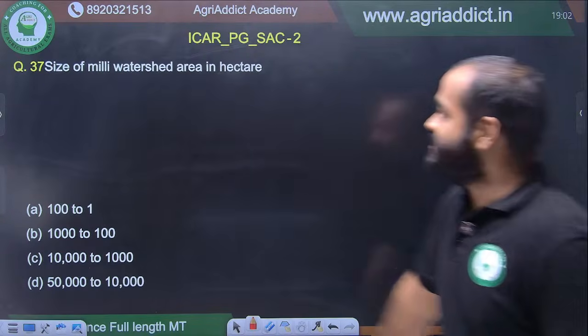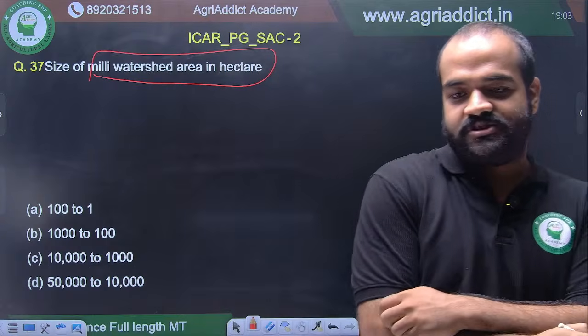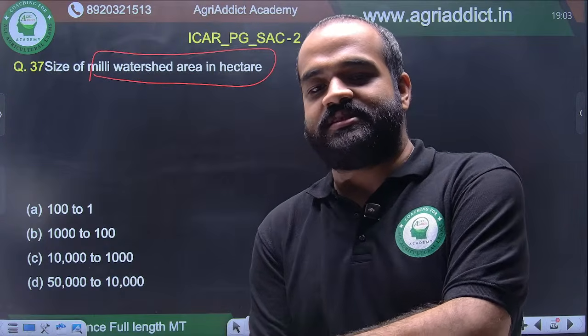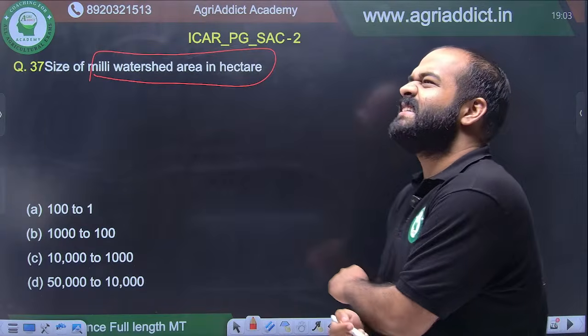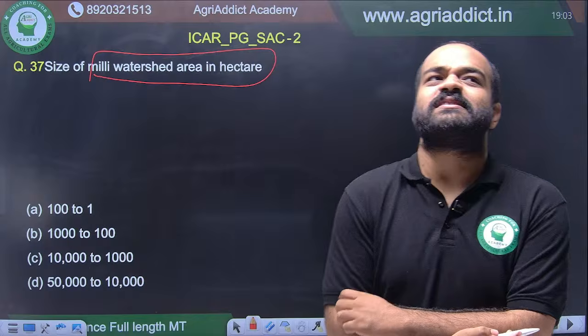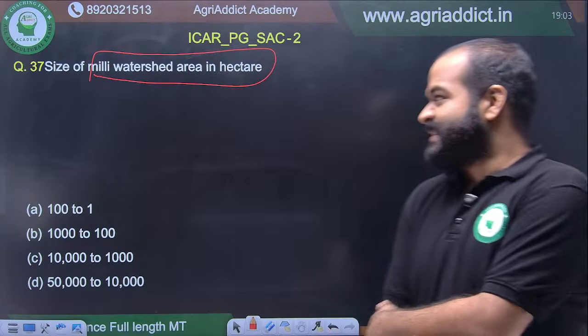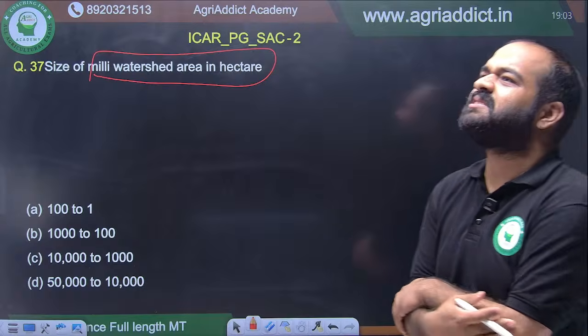Moving on, size of milli watershed in hectare. Yes, this question also comes. This question is directly from Treatise. In Treatise, I think it is in the last page of fertility. The last page of fertility has it. Size of milli, is it in fertility or in pedology? I can't remember. Probably fertility.